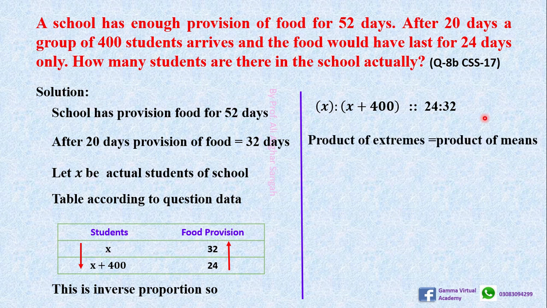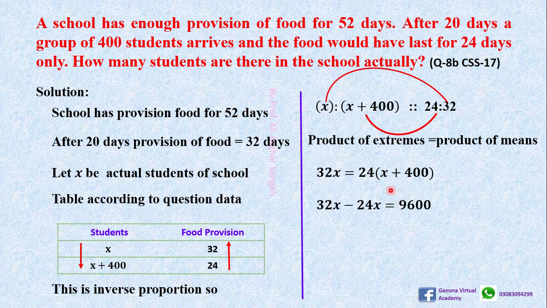We know well the product of extremes means the numbers which are on the outside, on the corners. Product of extremes equals the product of means. So 32 into x, 32x, and 24 will be multiplied by this bracket, right? 24x and 9600.